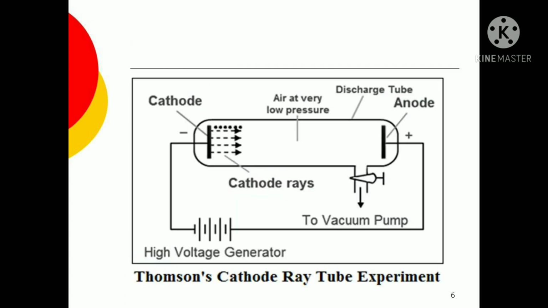So this is the diagrammatic representation of his experiment. So you can see the cathode and anode on two ends which are connected through a battery, and when the current is passed, the electrons or the charged particles were able to pass from one terminal to another terminal, which were observed by Thomson, and J.J. Thomson discovered them.